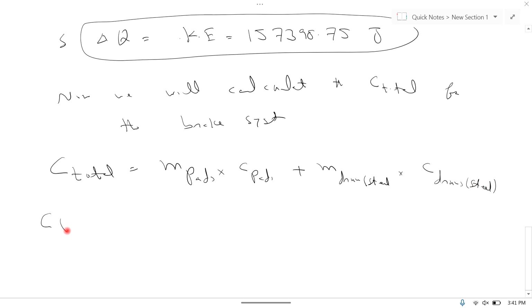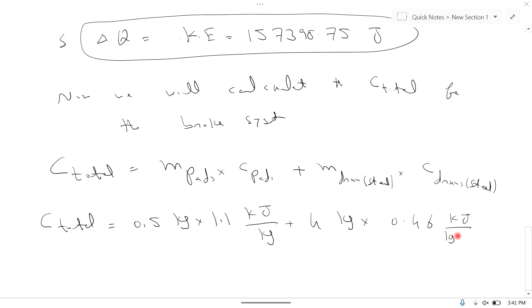So C total is equal to, putting the values here, mass of pad is given to us as 0.5 kilogram. Heat capacity of pad is given to us as 1.1 kilojoule per kilogram, plus mass of drum is given to us as 4 kilogram multiplied by heat capacity of drum made of steel, 0.46 kilojoule per kilogram per Kelvin. This unit is per Kelvin.